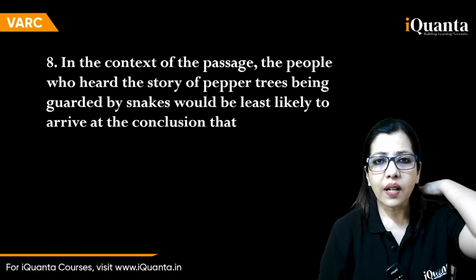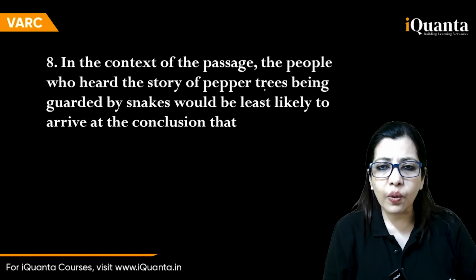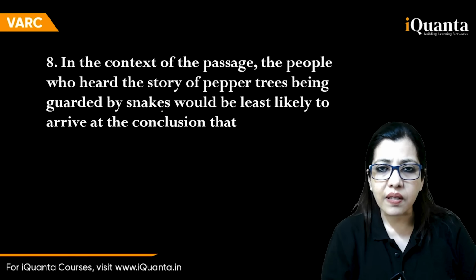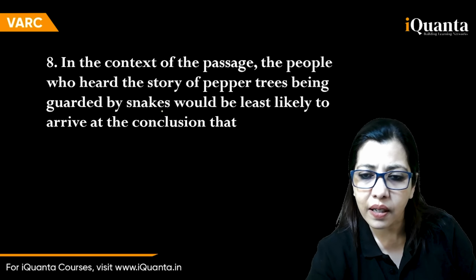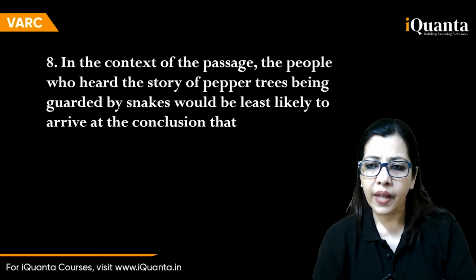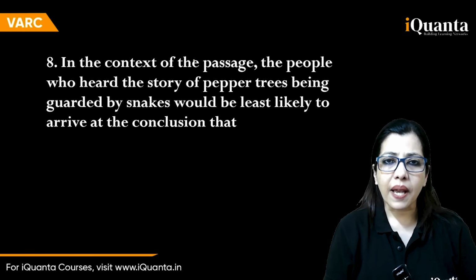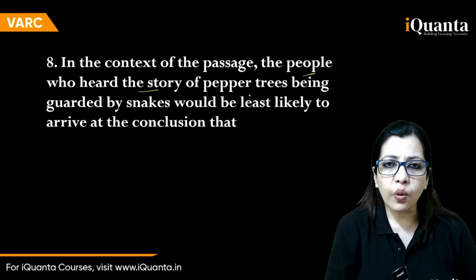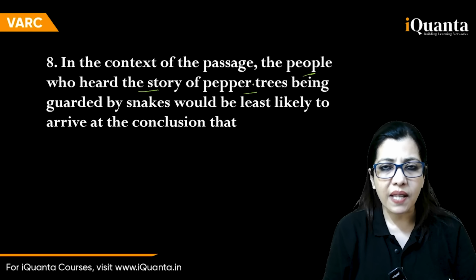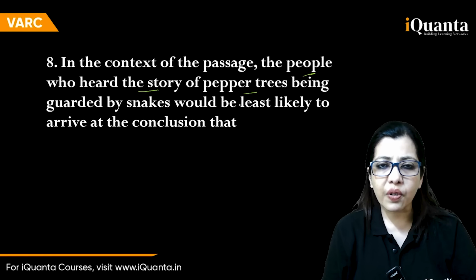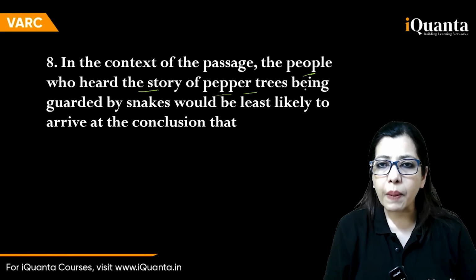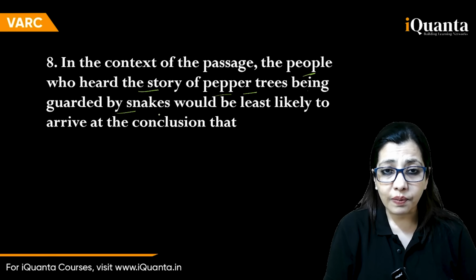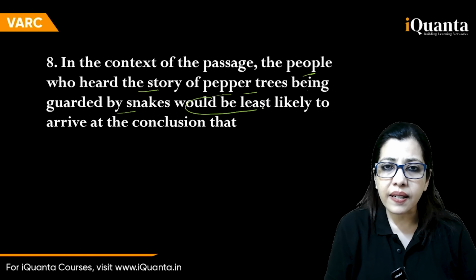Okay, in the context of the passage, the people who heard the story of pepper trees being guarded by snakes would be least likely to arrive at the conclusion that. Now, in the context of the passage means based on what the passage is saying. The people who heard the story of pepper trees, there was a passage on spices in CAT 2024. This is from there. So, who heard the story of pepper trees being guarded by snakes would be least likely to.